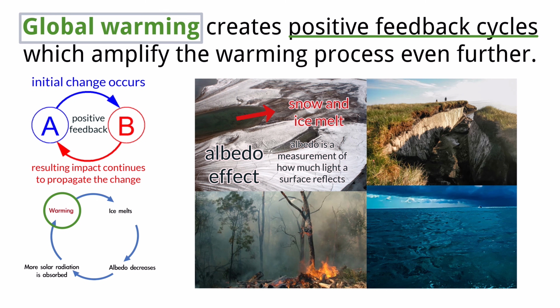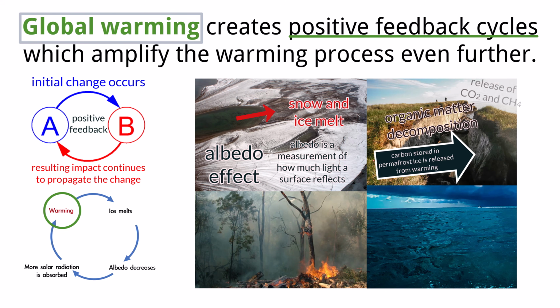Another cycle involves the release of greenhouse gases from frozen reservoirs. The vast stores of carbon in permafrost and deep ocean sediments are normally trapped by cold temperatures. As the planet warms, permafrost thaws, and the previously frozen organic matter decomposes. This decomposition releases large quantities of carbon dioxide and, in anaerobic conditions like in wetlands, methane. Methane is a potent greenhouse gas, and its release traps even more heat compared to CO2, leading to further permafrost thawing.